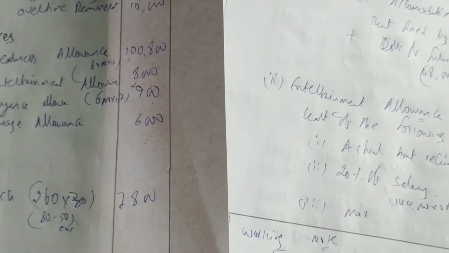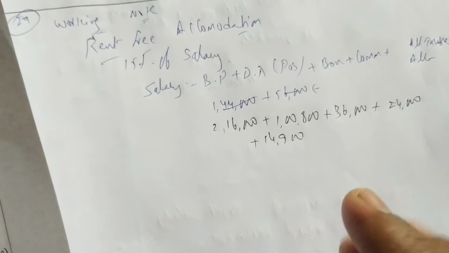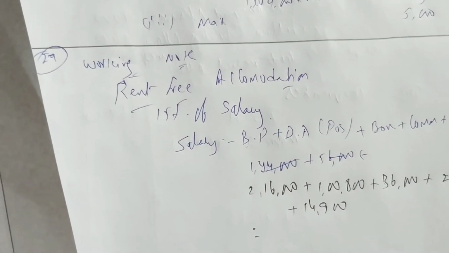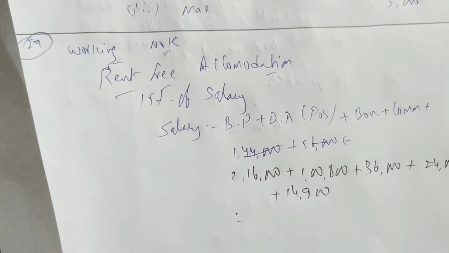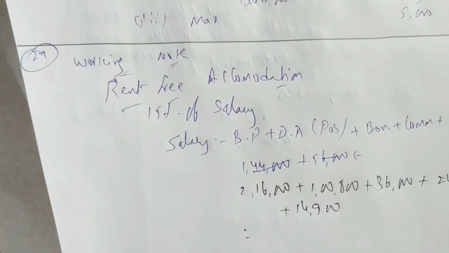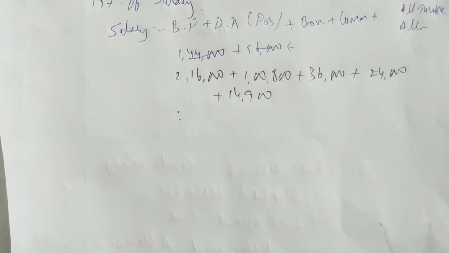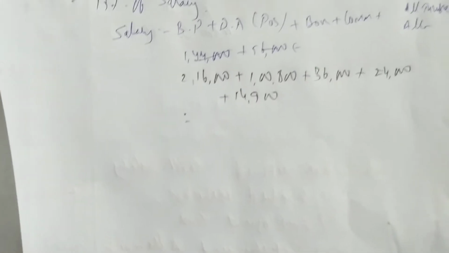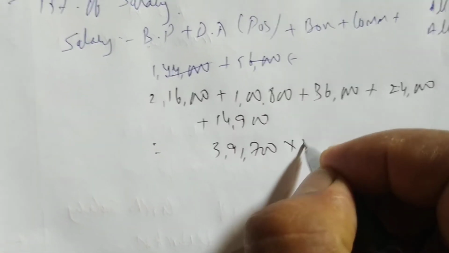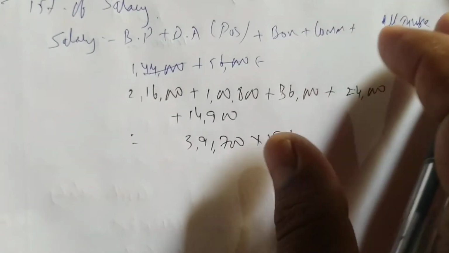So put together 14,900. I am writing here 14,900 all allowances. So let us do the addition: 2,16,000 plus 1,08,800 plus 36,000 plus 24,000 plus 14,900. So we're getting 3,91,700 as salary. Of this we have to take 15%, so we get 58,755.